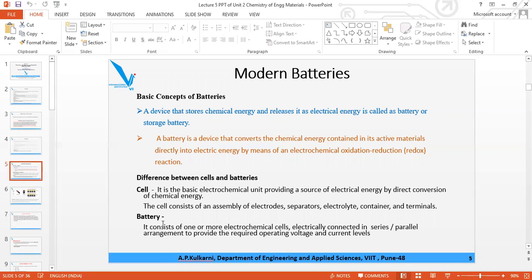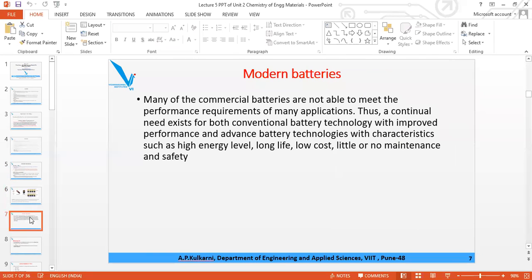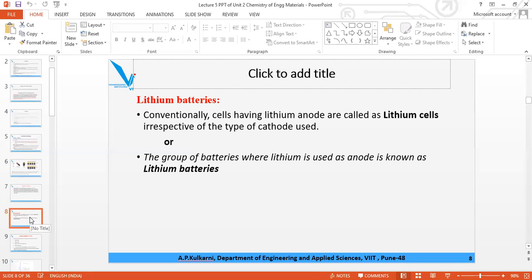Do you remember? Yes, ma'am. What did we do after that? What did you take after that? Slide number 10 was also done. This was also done. Slide 8, lithium batteries. Yes, ma'am.